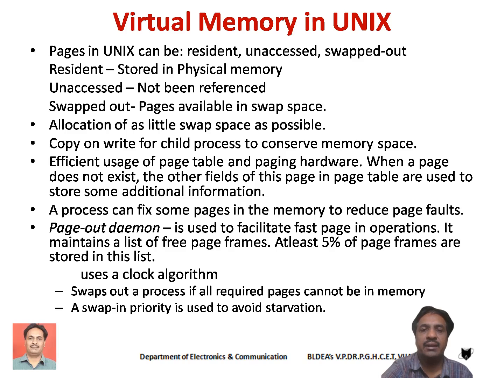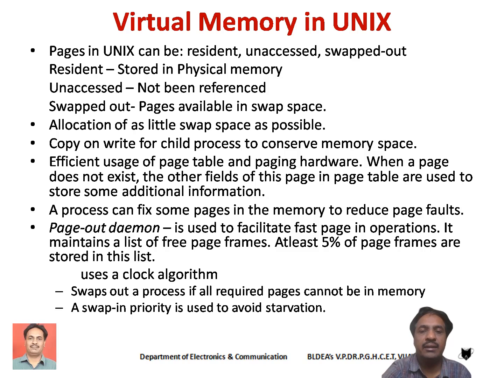So in Unix, we are going to modify the page table to store three different types of pages. What are those? Resident pages, unaccessed pages, and swapped out pages. The pages which are stored in the physical memory are called resident pages. The pages which are not used even once are referred to as unaccessed pages. And the pages which are stored on the swap space of the program are called swapped out pages. Okay.